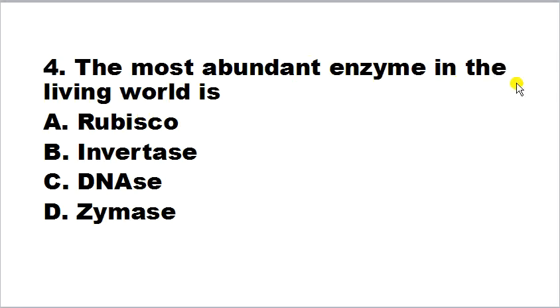The most abundant enzyme in the living world is rubisco, invertase, DNase, zymase. So the correct answer is rubisco. What is rubisco? This is a chloroplast enzyme. Its full form is ribulose bisphosphate carboxylase oxygenase. It is a protein. It is an enzyme and it is important because it catalyzes carbon dioxide fixation. It's important in the photosynthesis process. So rubisco is the most abundant enzyme in the living world.